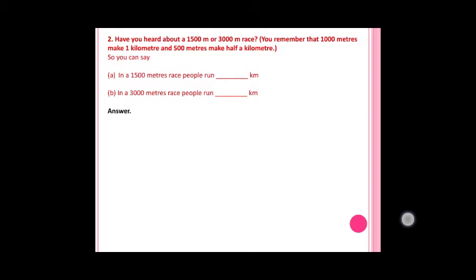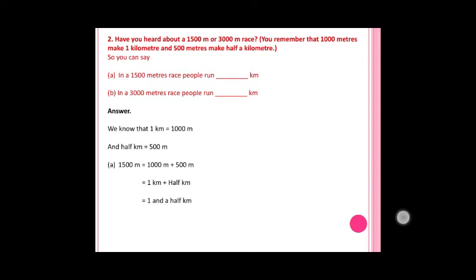You have to find the kilometers of that. They are given in meters. We know that 1 kilometer is equal to 1000 meters, so half a kilometer is equal to 500 meters. 1500 meters can be written as 1000 meters plus 500 meters. So 1000 meters is 1 kilometer, plus 500 meters is half a kilometer. That is 1.5 kilometers. 1500 meters means 1.5 kilometers.